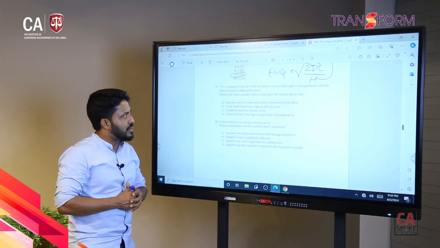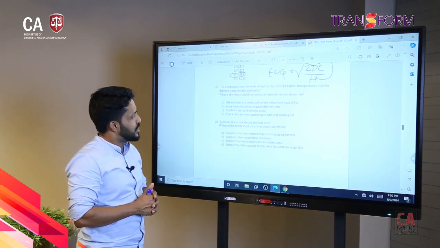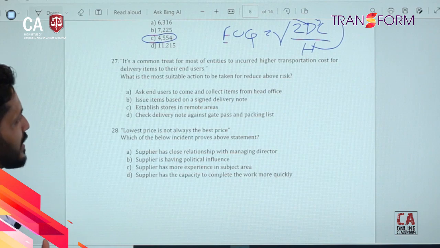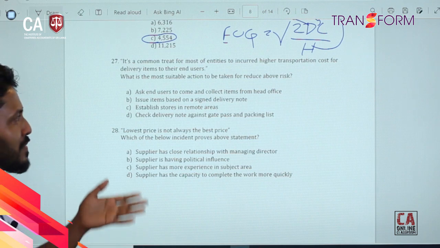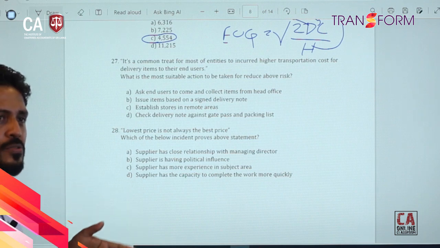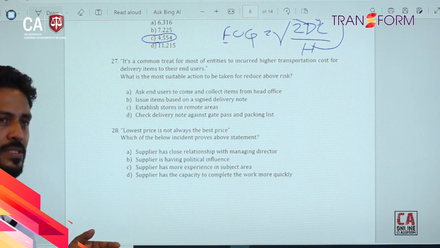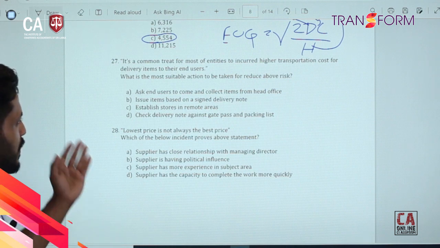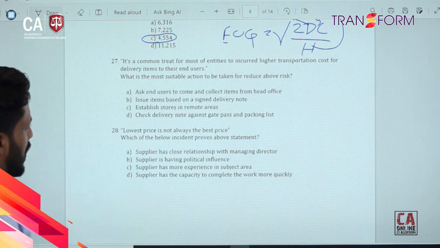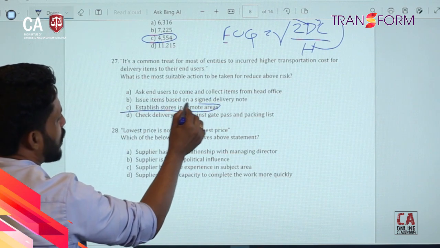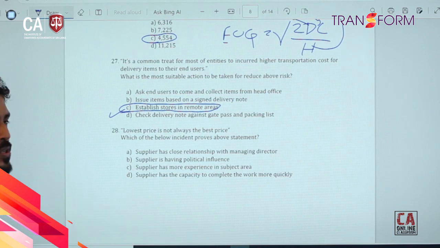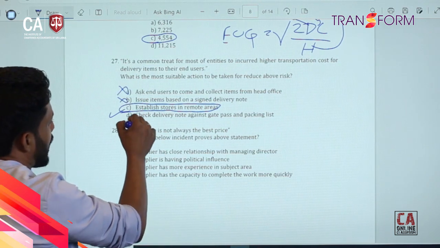Question 27: it's common for most entities to incur higher transportation costs for delivering items to their end users. That's why we should have a proper warehouse network. If we are incurring a significant cost to deliver the goods, it's better to have established stores in remote areas. This is the answer. The others are incorrect.